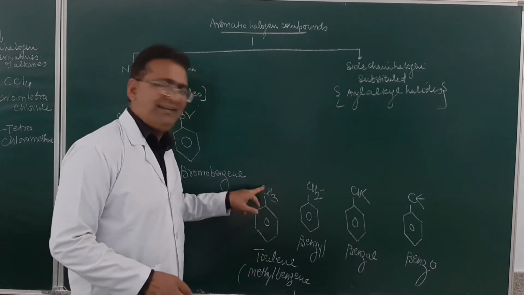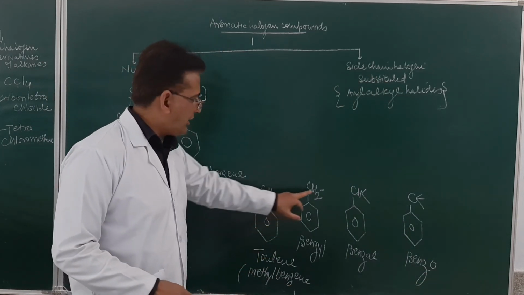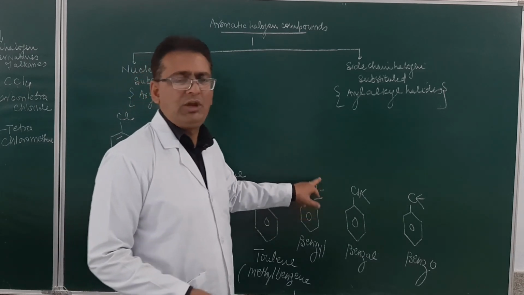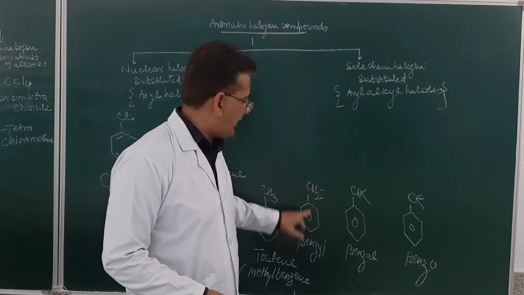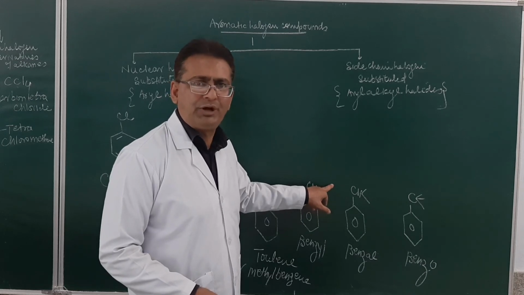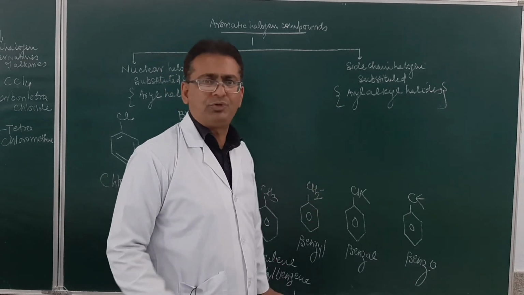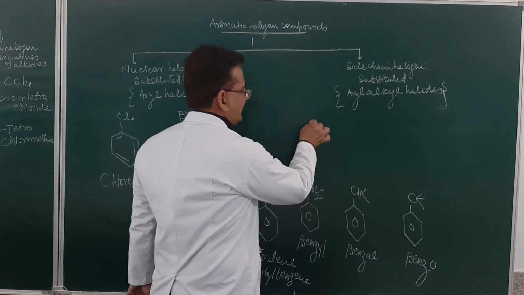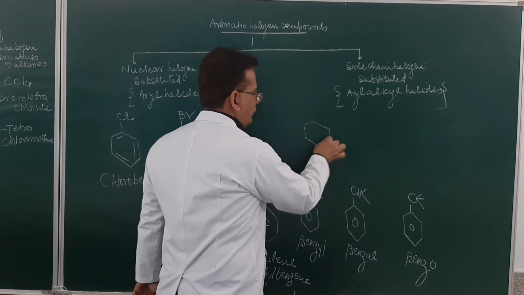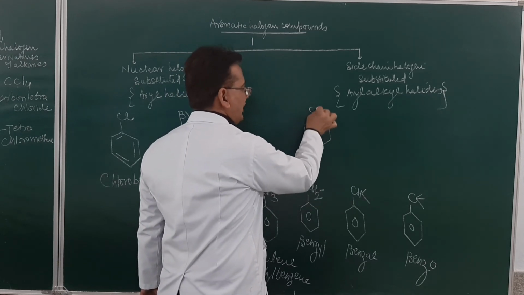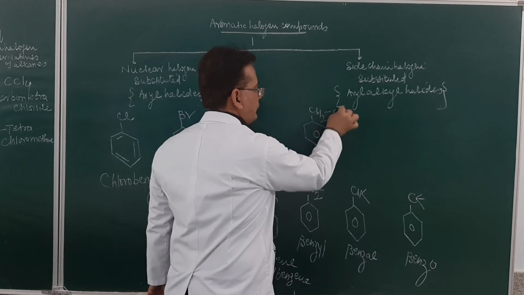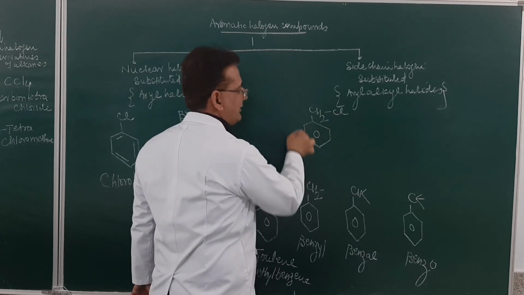This is aryl, this is the alkyl group. Now over here in this free valency, if a halogen is substituted, it will become aryl alkyl halogen substituted, and that will be the side chain substituted compound. Likewise, if I write C6H5, this is CH2 and Cl. This Cl is attached to the benzyl group.